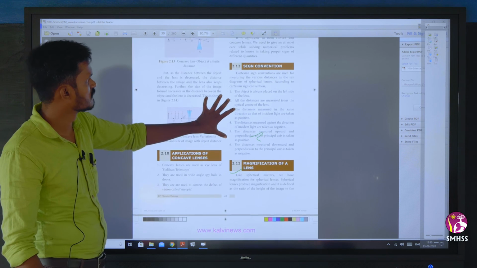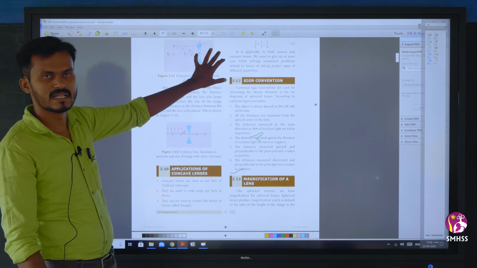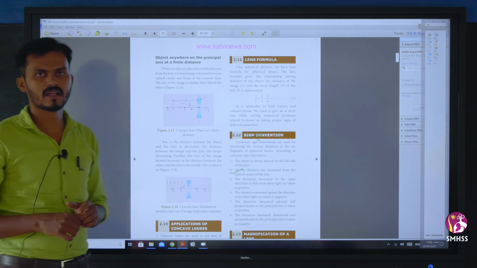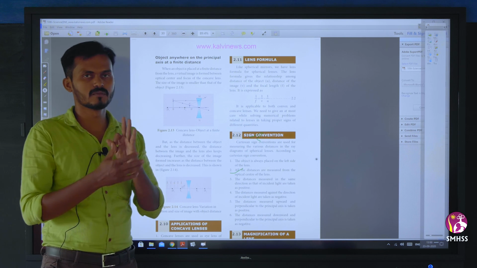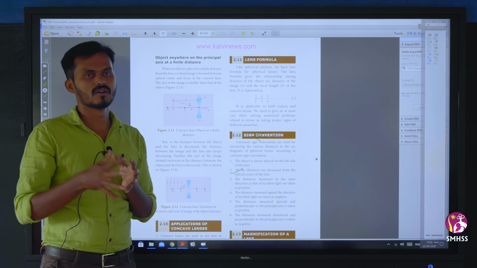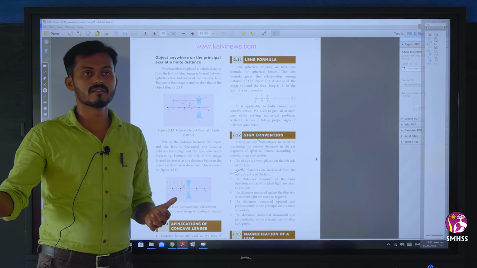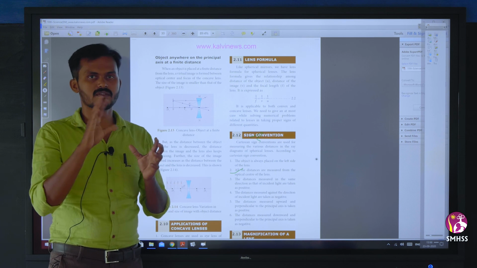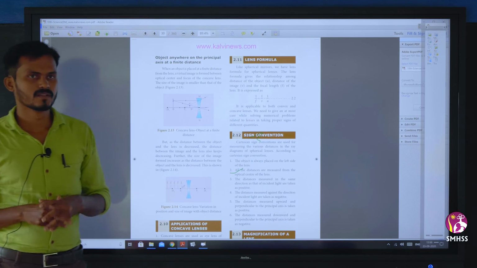So sign convention while calculating problems, the lens formula, all these things we will derive in the next class. So magnification, sign convention and the lens formula we will derive in the next class. For now you have to go through those ray diagrams and the rules. First remember the 3 rules. Using these rules, learn how to draw the image ray diagram for concave or convex lens. Once again, draw the 6 positions for the convex lens and the 2 positions of the concave lens image diagrams and see. That will be useful so that we can remember how images are formed. If some problem is given, it will be useful in drawing the ray diagram. Thank you.